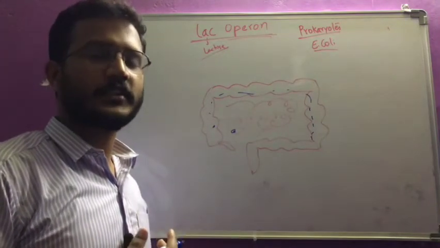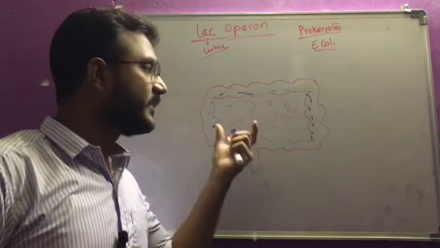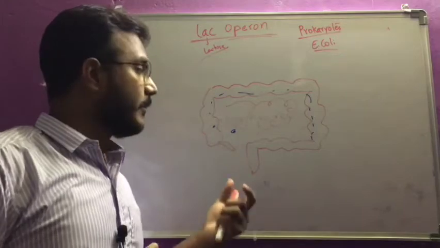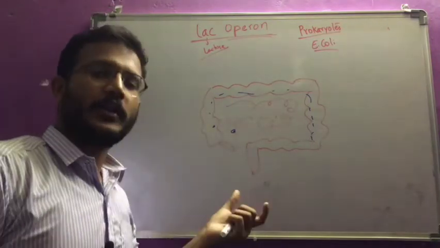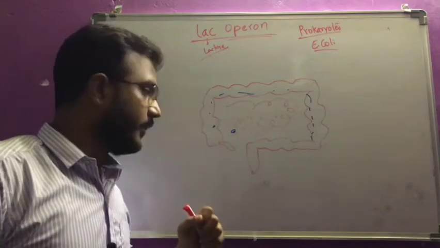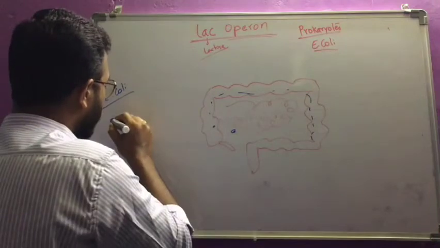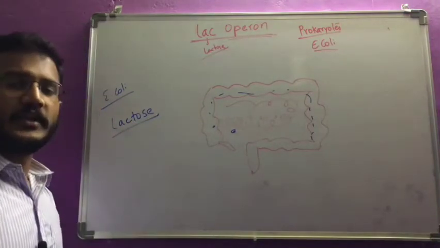It does not synthesize its own food; it is heterotrophic, and it is present in the gut, the alimentary canal, of human beings and many animals. Whatever that animal eats is also the food for E. coli. We eat many types of food, and we take milk, so lactose is present in the milk.